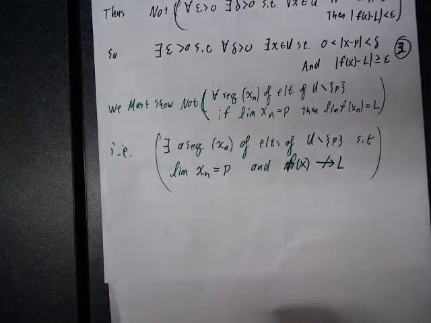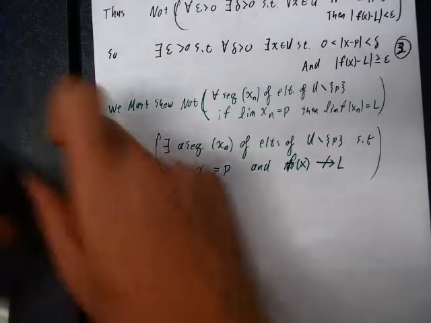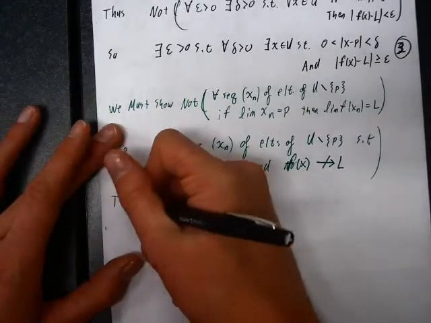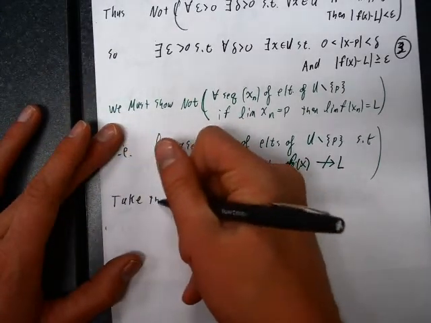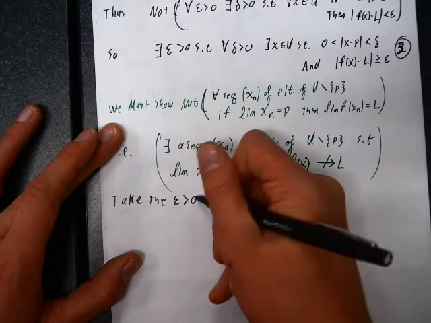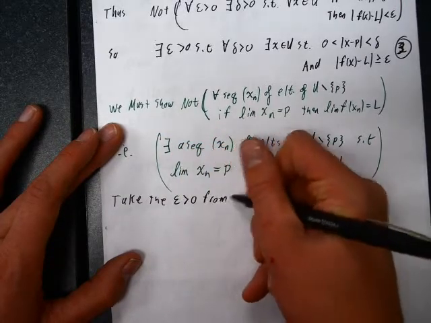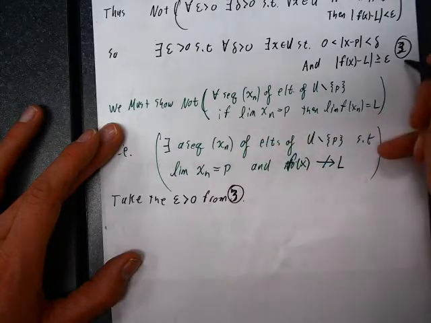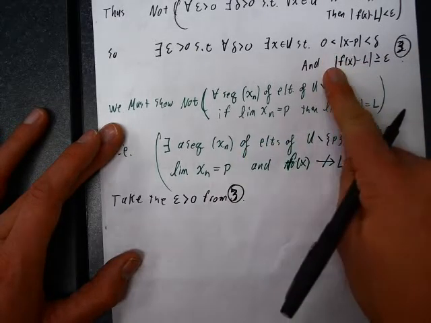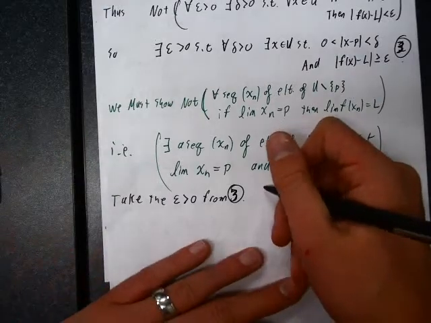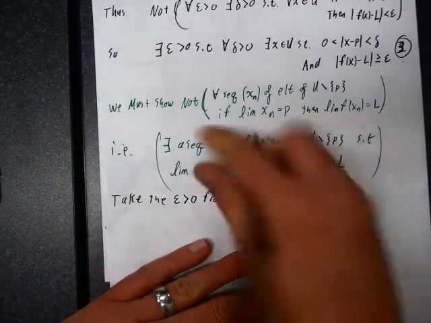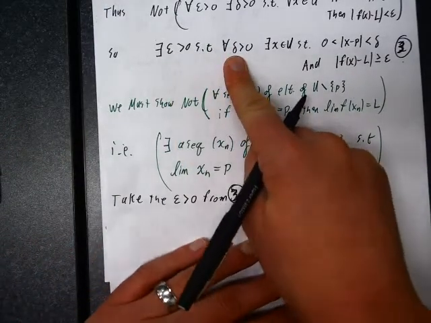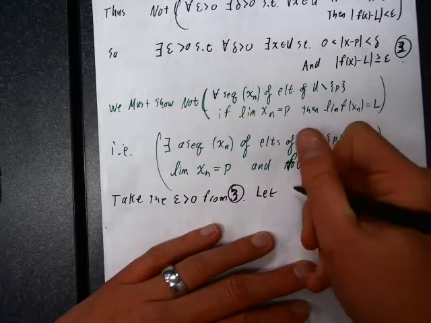Well, let's do that. Back to black. Let's take the quantity epsilon bigger than 0 from 3, namely this line. And this line tells us something is true for absolutely every choice of delta. So I'll make a particular choice of delta.